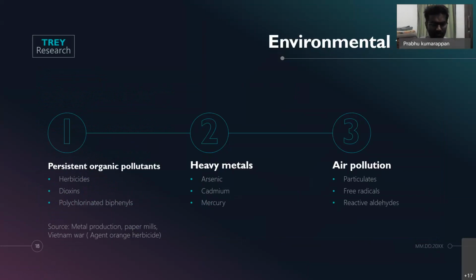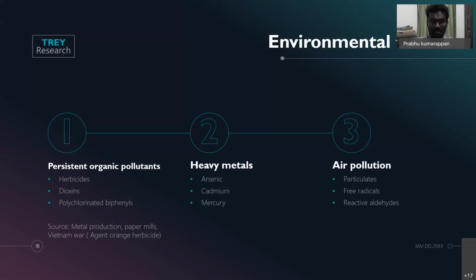And one specific incident in history is the Agent Orange herbicide, which was used in the Vietnam War. Various studies have been made on the soldiers who participated in that war, and they were found to develop diabetes mellitus over the next few decades, and increased atherosclerosis has been noted in them, thereby proving an association between these persistent organic pollutants and diabetes mellitus and raised coronary artery disease risk and MACE.